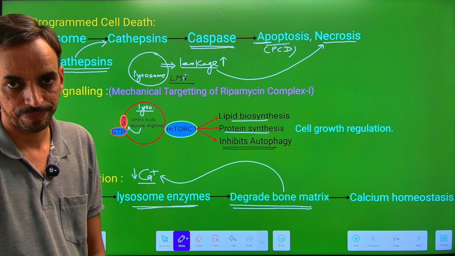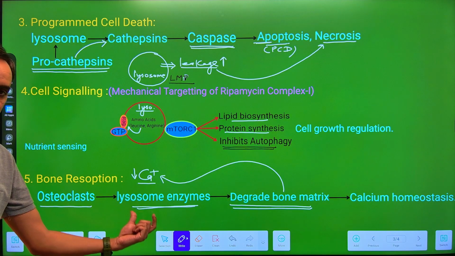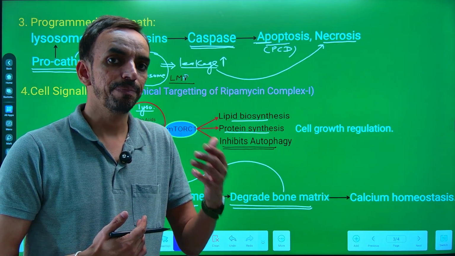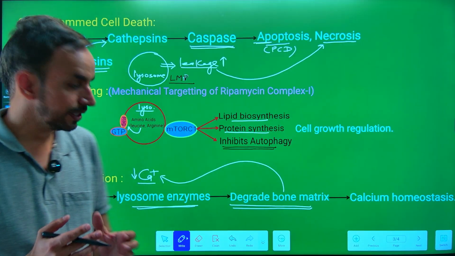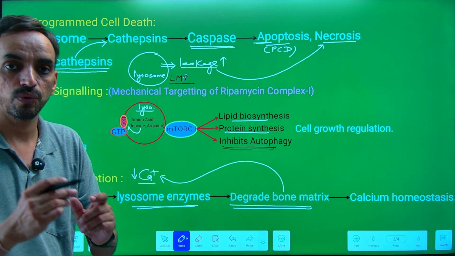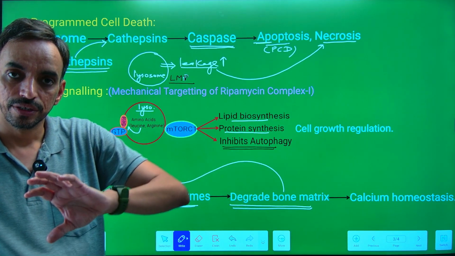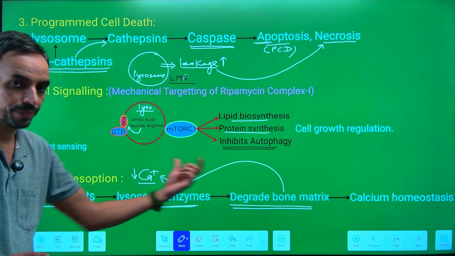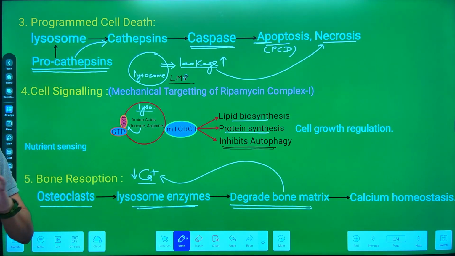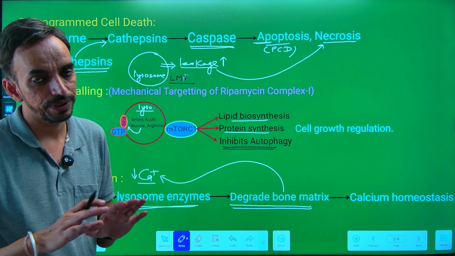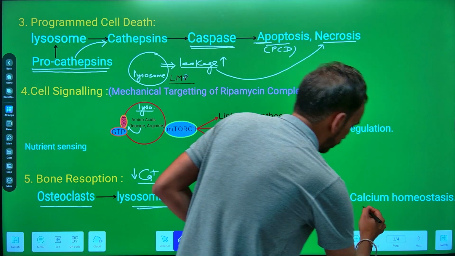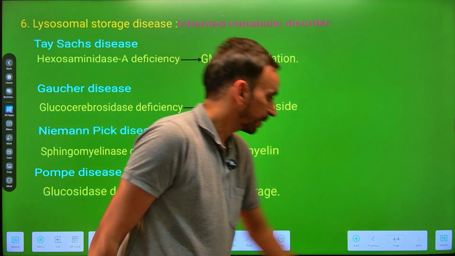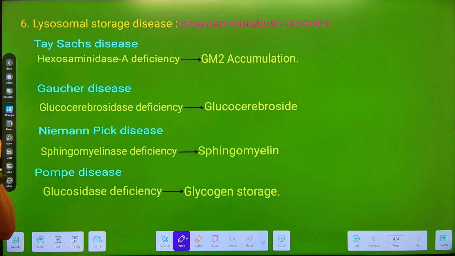So osteoclasts, they contain the lysosome and the lysosomal enzyme as well as the acidic pH. It is responsible for the degradation of old bone matrix, that will carry out the mobilization of calcium to the cell, and which will meet the deficiency of calcium within the cell. So they are involved in the process of calcium homeostasis also. Next function, it is the lysosomal storage diseases.